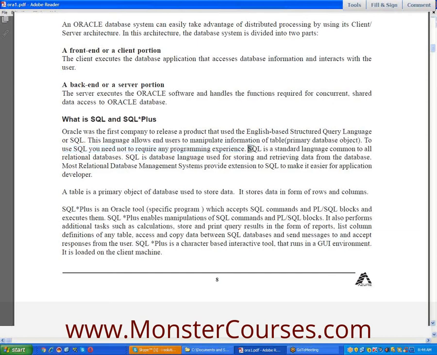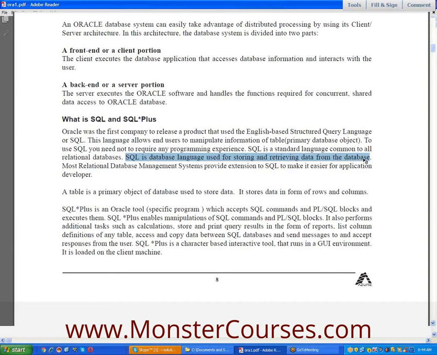SQL is a standard language common to all relational databases. All relational databases means Sybase, DBase, Informix, DB2, Teradata, Oracle. SQL is a database language used for storing and retrieving data from the database.